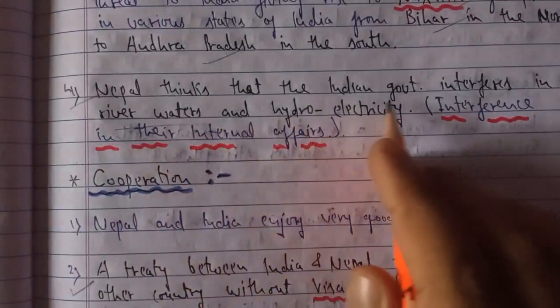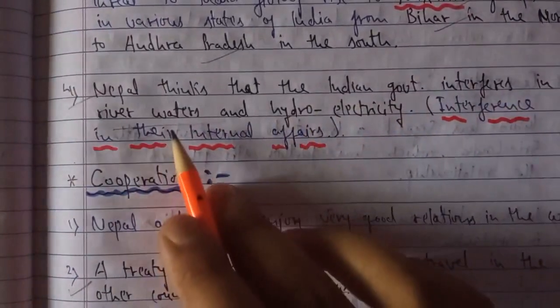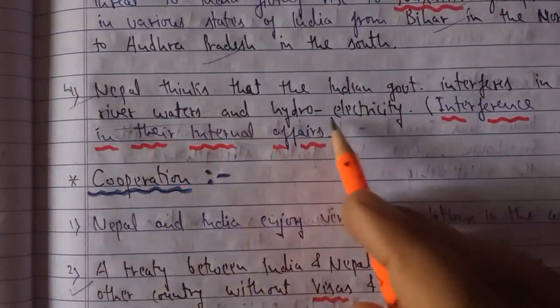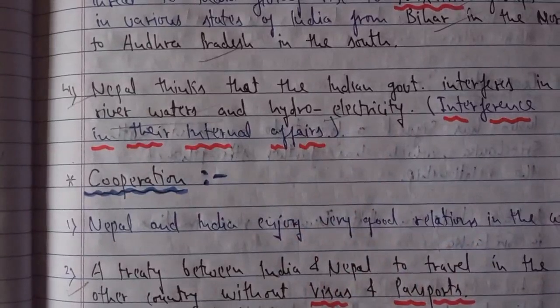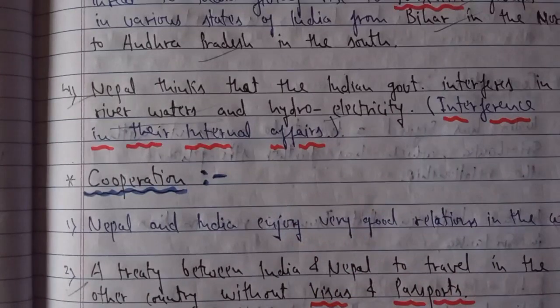Nepal thinks that the Indian government interferes in its internal matters relating to river water and hydroelectricity. These are the differences, where Nepal thinks that India is interfering all the time, and that India is somehow trying to dominate the domestic, political, economic and cultural areas of Nepal.